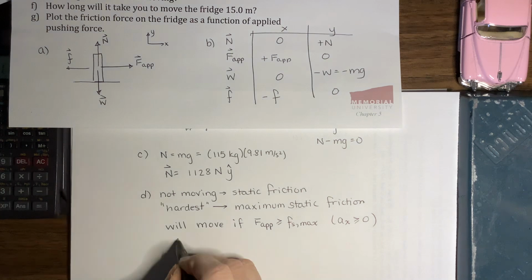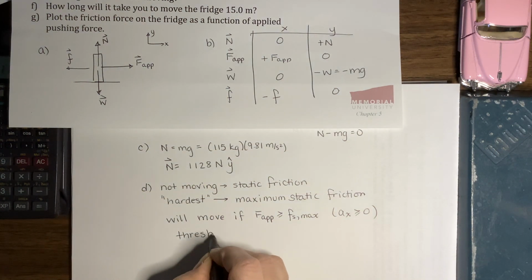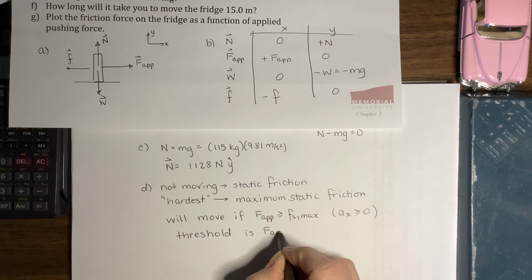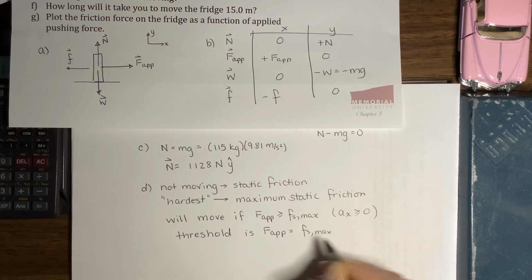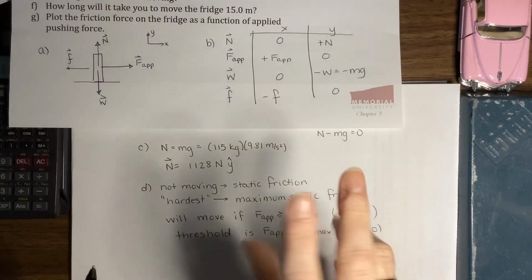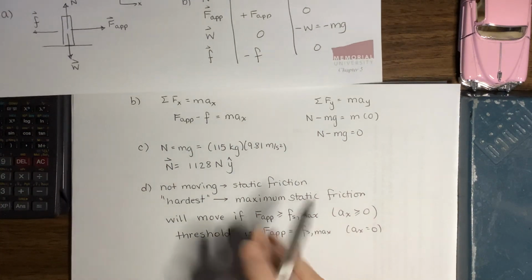The threshold case, so the point where it just starts to move, is where the applied force equals the static friction. As soon as those two things are equal and the acceleration is 0, that's kind of the flipping point. That's exactly the point, the threshold, when it will just begin to move. Okay, so now we've put our condition.